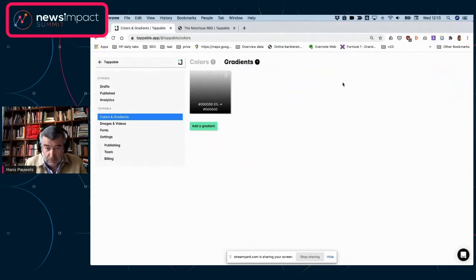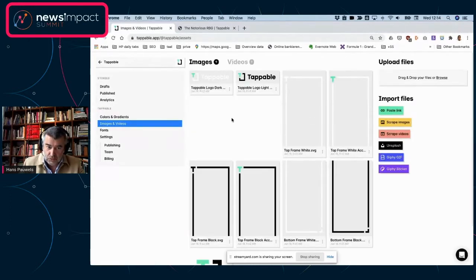Very quick word about gradients. They're very important in web stories, because they allow you to get a lot of text coming out of the story that otherwise, if you have a pretty clear background and a clear text, wouldn't be visible. So you can drop your gradients in there as well, or create your gradients there.